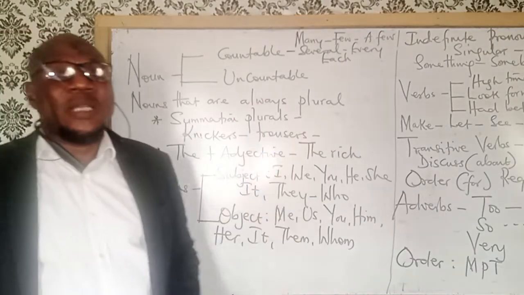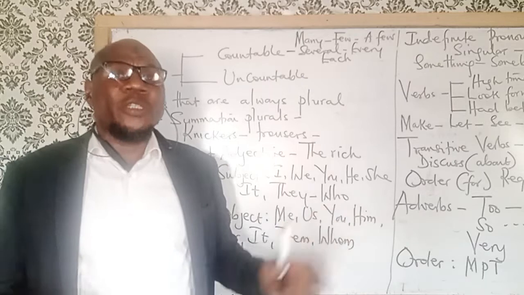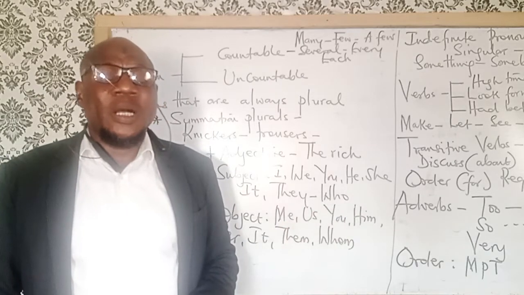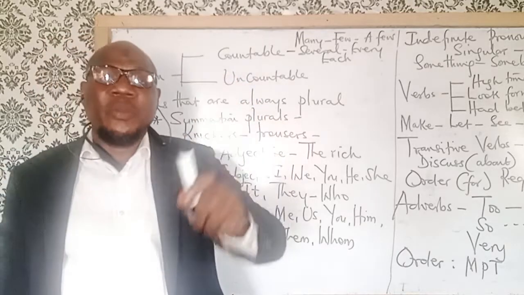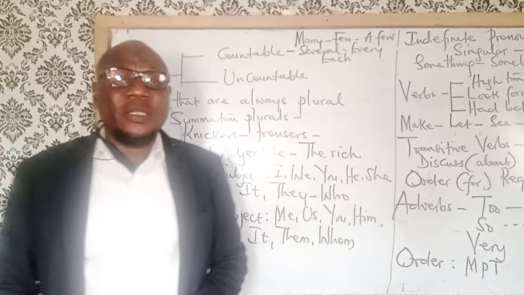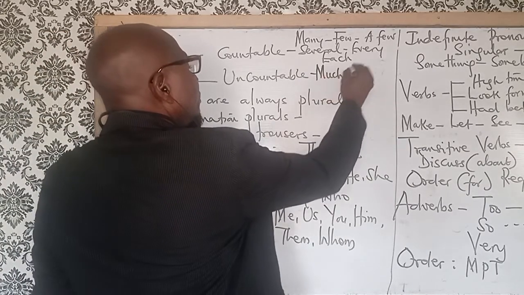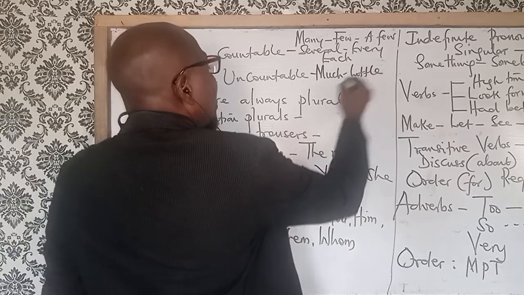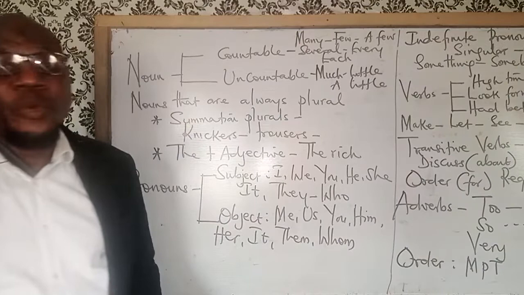But uncountable nouns are nouns that do not change from singular to plural, and as a result, they do not agree with these numbers 1, 2, 3, 4, 5. They do not agree. Apart from that, they only agree with much, little, and a little. All right, that's very important.